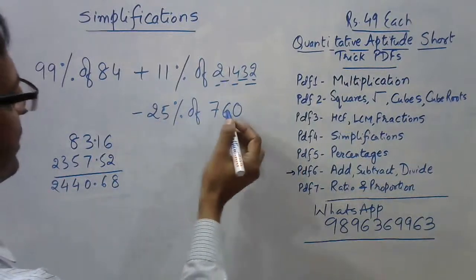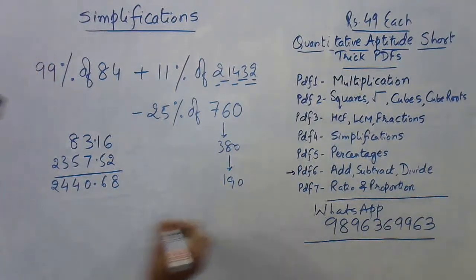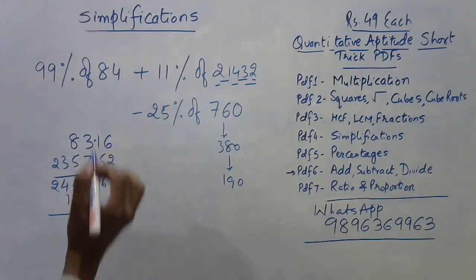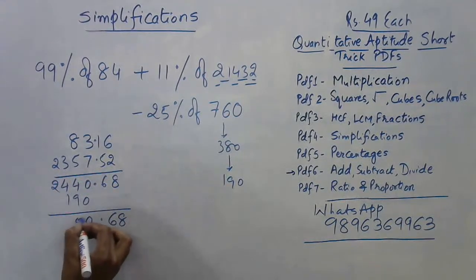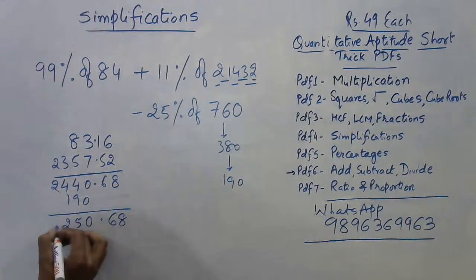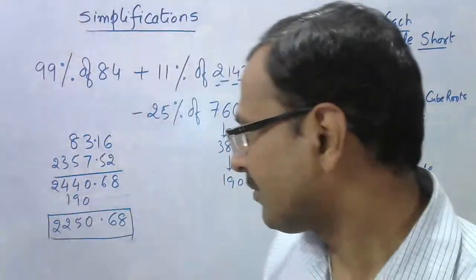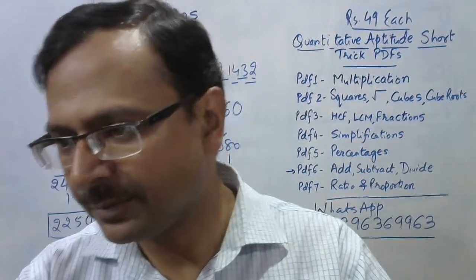So what is 25% of this? Take half of this. This is 380, and take half of that. This is 190. So just subtract 190 from the result. You are going to get your final answer. 0.68 will be there, so 0. And then 1 carried means 5, and then 3 minus 1 is 2, and then we have a 2. So 2250.68 was the exact answer which you have given me, and I think that's the answer which I was expecting also. So 2250.68. So where is the first correct answer?